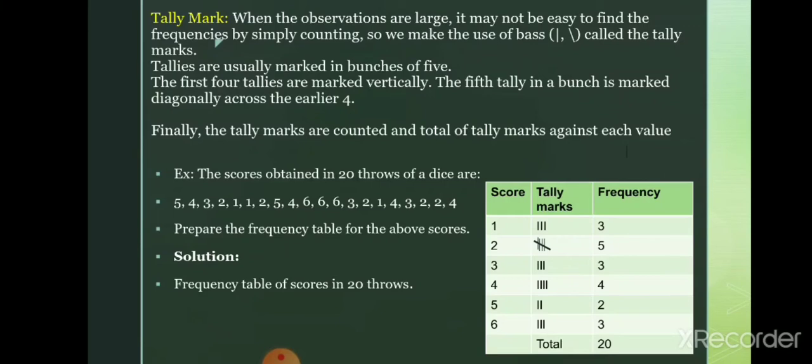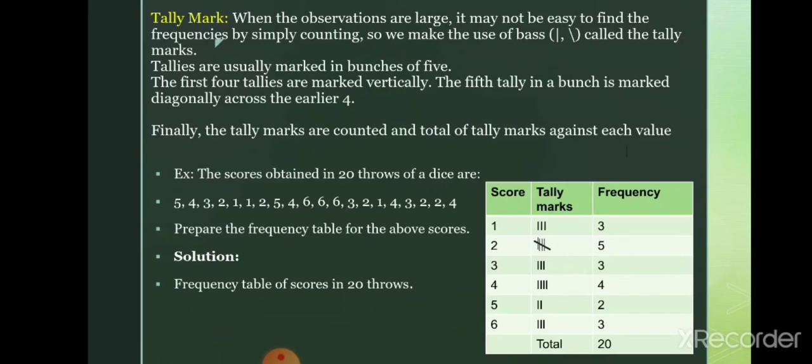How is the bunch of 5 made here? 4 vertical lines, and the fifth is a slanting cross line, and that is a 5. In this manner, by counting the number of a particular value in a given set, we make the tally marks, and how many tally marks there are is nothing but the frequency, and it is written in the frequency column.